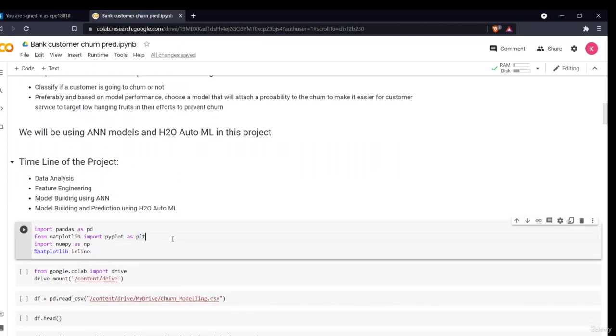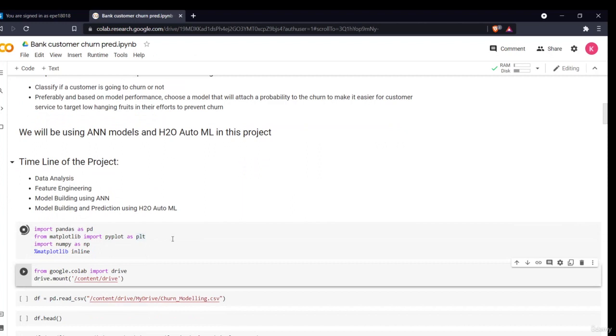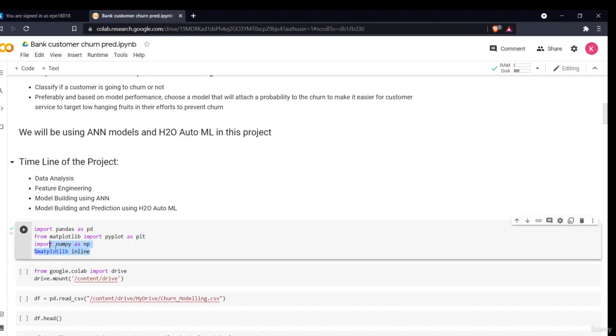So now let's first import all the essential libraries, which are pandas, matplotlib and numpy. These are the libraries which will help us in the data analysis and pre-processing part. Okay, this line, matplotlib inline, is basically a magic line. What this does is make sure that the graphs which you plot appear in this same notebook only. This is basic coding knowledge.